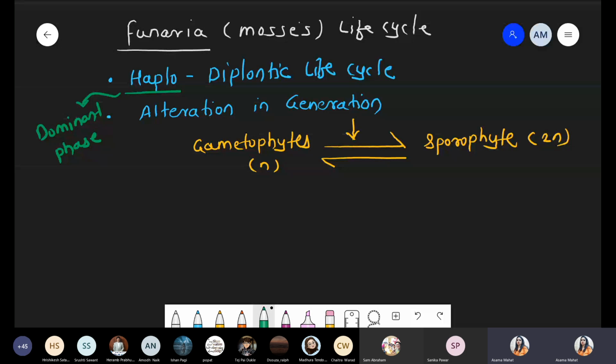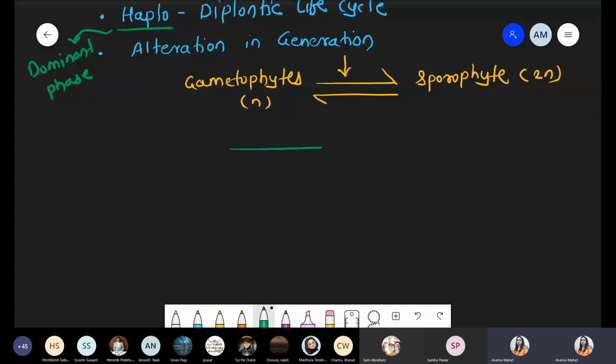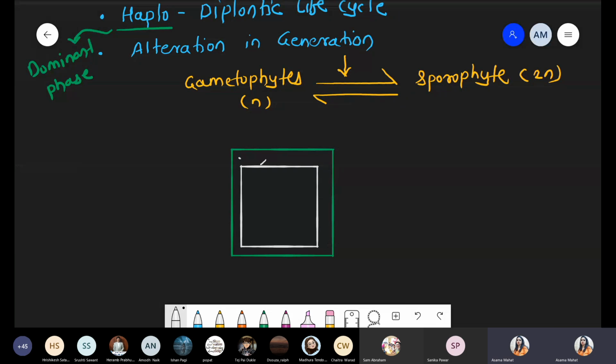Chalo. One by one we will make a diagrammatic representation to explain the typical structure of Funaria. This is your page; start from a new A4 size page. Start from here, go to lower, then upper, and again come back to the starting point. We start from the left side, go horizontally, then in the upward direction, and finally reach the first stage where we started, because we have to represent the life cycle. Got it? So start from a new page.